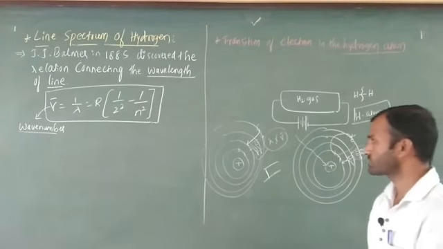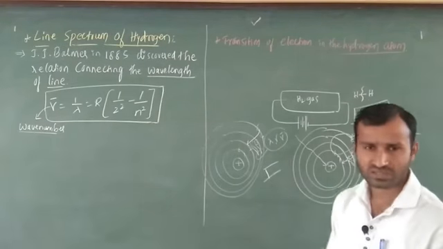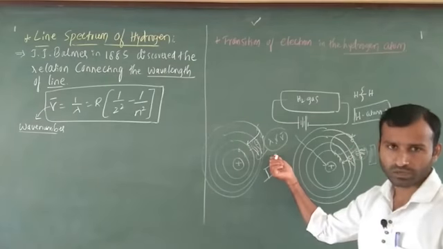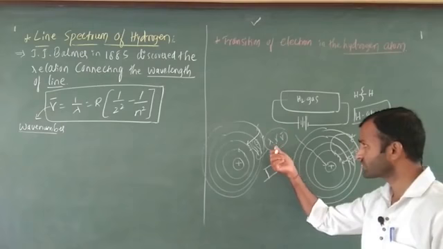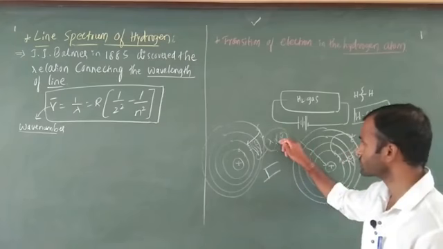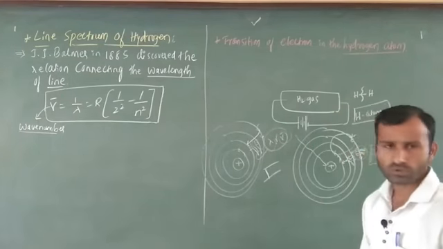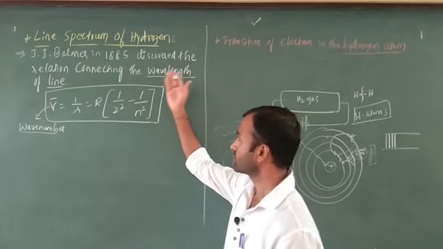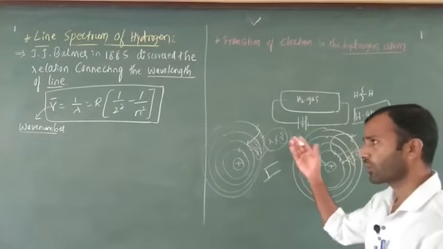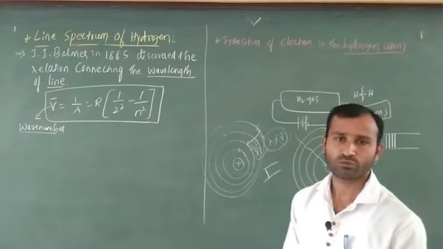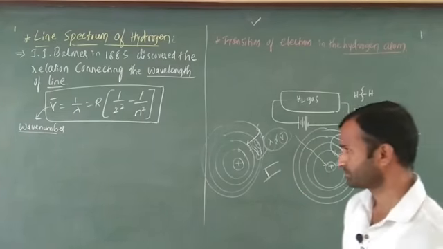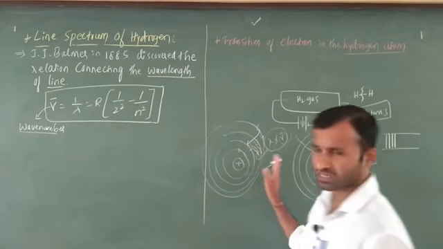Every electromagnetic radiation has some wavelength, some frequency, and some wave number. Balmer connected these three points. In that, he chose wavelength, and after that wave number. Frequency is also possible. J.J. Balmer in 1885 discovered the relation connecting the wavelength of the line, which indirectly means wave number only. What is wave number? The reciprocal of wavelength is called wave number. Its unit is per unit length. That is most important. Is this concept clear? Okay, next see here.